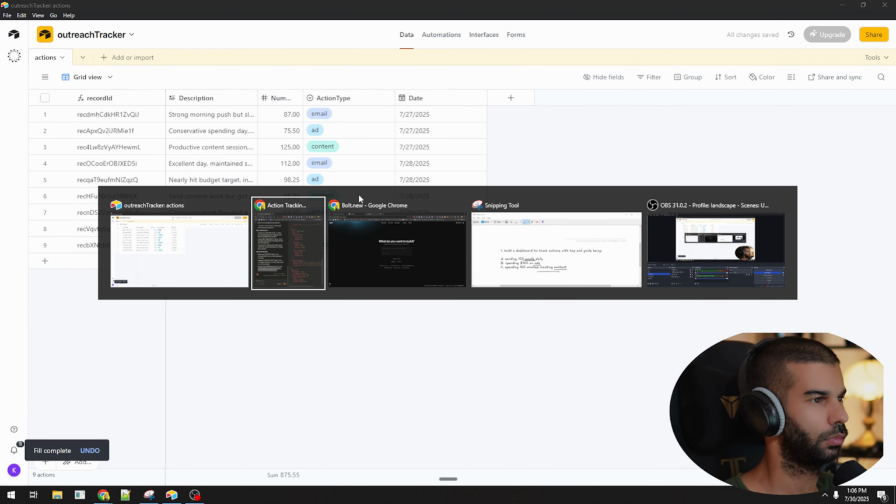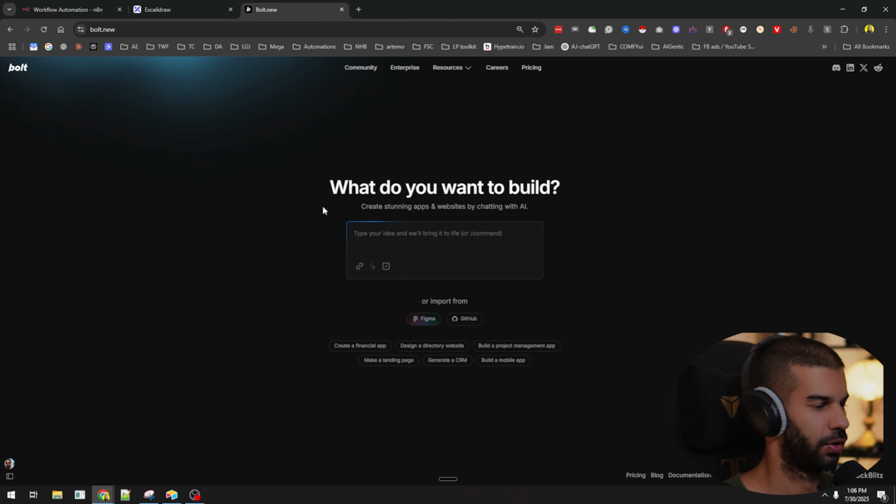Now, the next thing is let's go to Bolt and give it a prompt so we see what this is able to create. I'm going to say I'm creating an accountability dashboard that will allow me to grab data from Airtable and display it in a visual way that allows the users to understand what is happening. Your job is to get the data from Airtable, and I'll give you the information about this below, and display this. The aim is to display the percentage out of 100 in terms of the actions that we've been doing for the days available in Airtable.